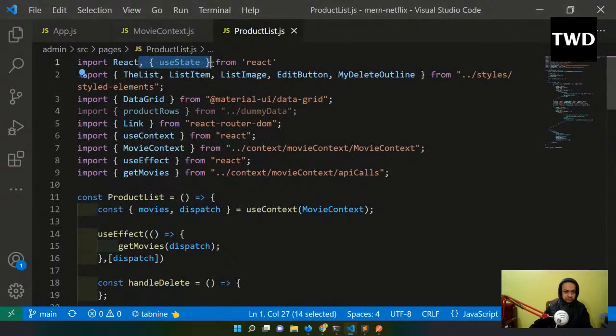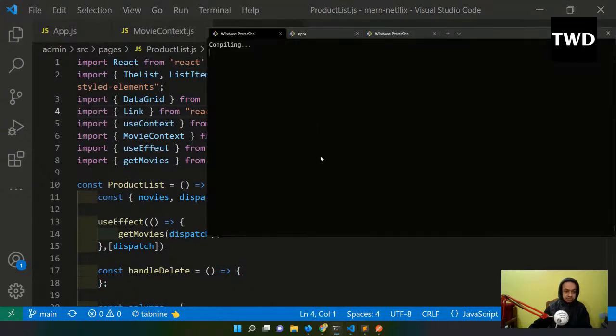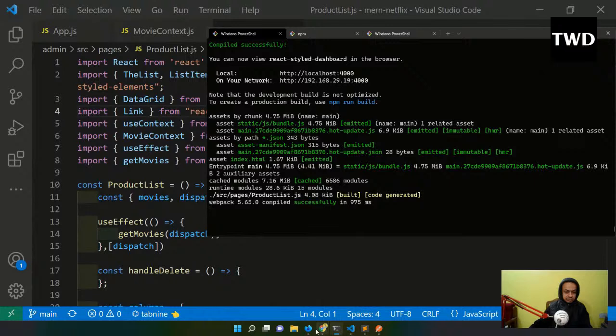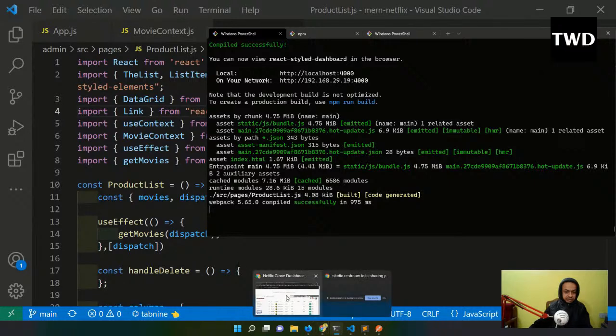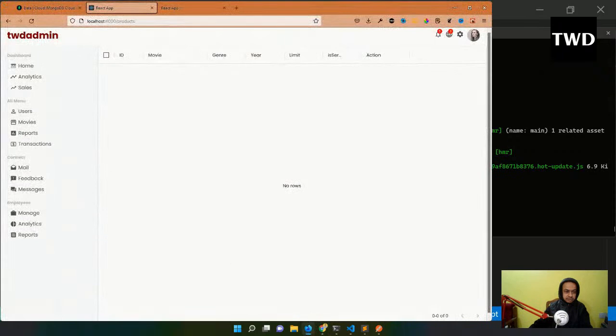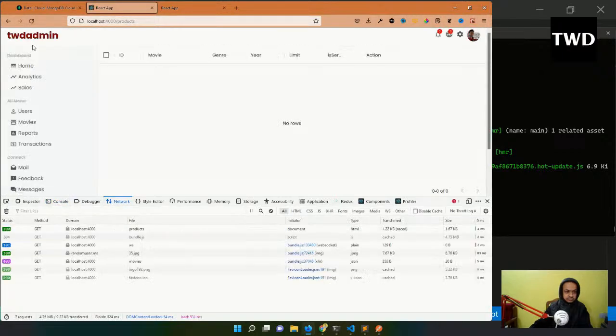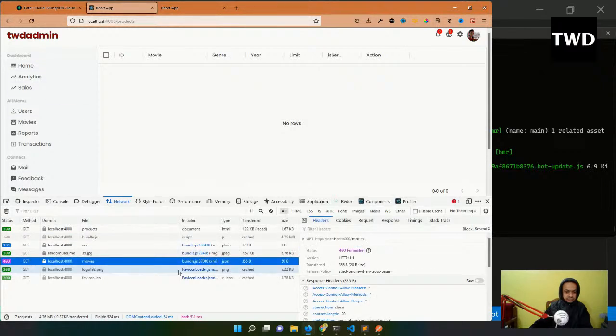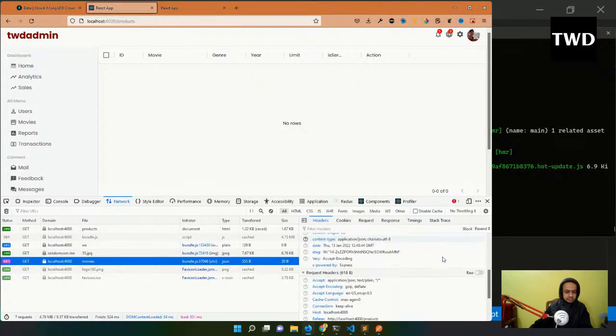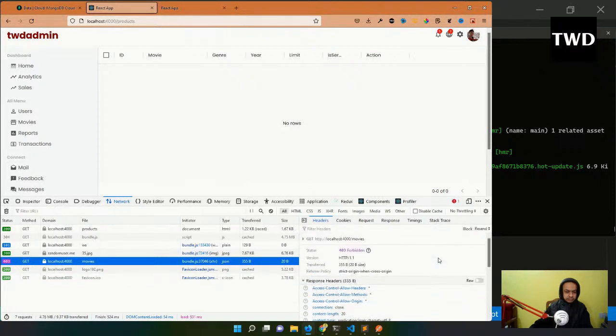useState we are not using anymore, so this I can remove. Dummy data we are not using anymore. Save it, and it is compiled successfully. And go back, and there is no rows. Inspect, console, network. I'm getting a forbidden error.